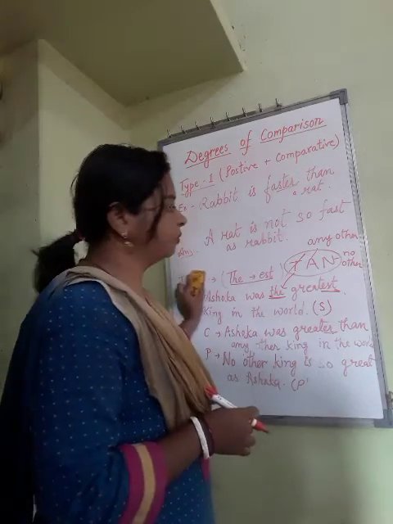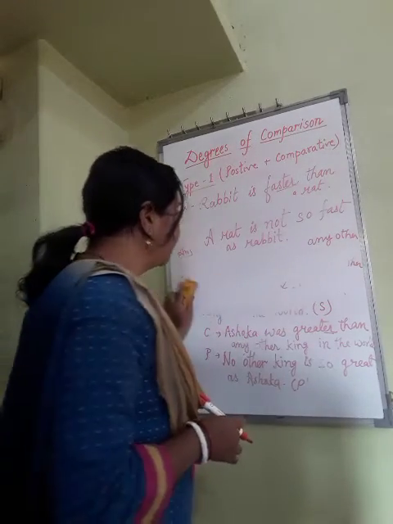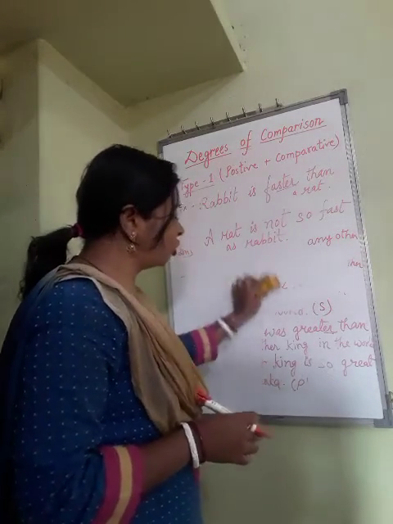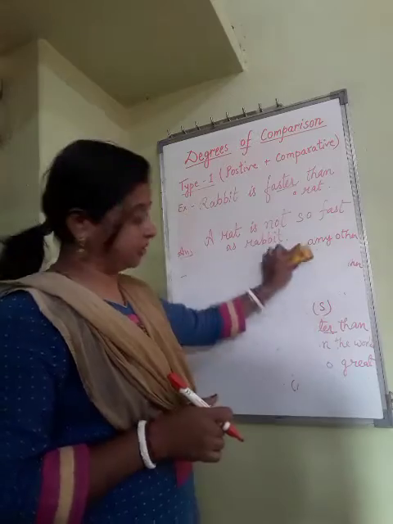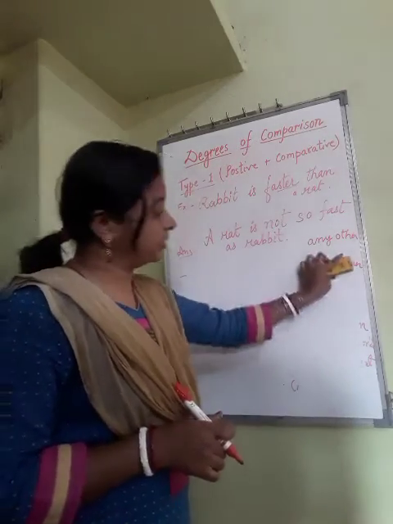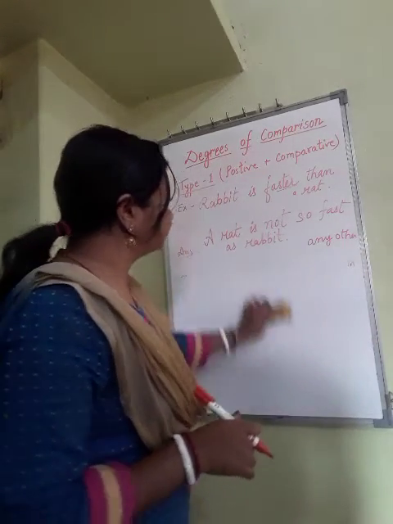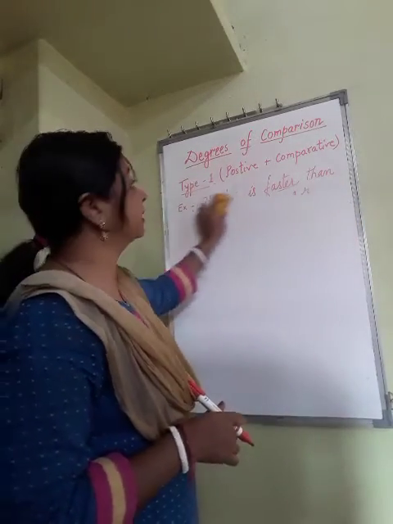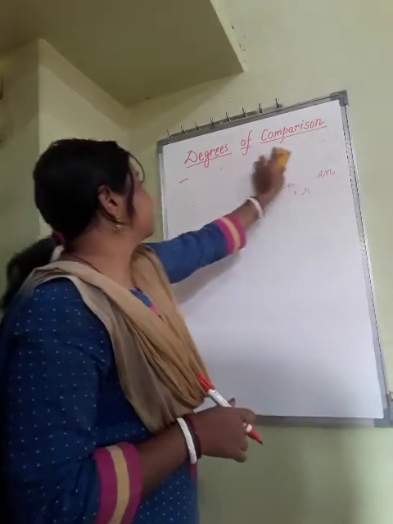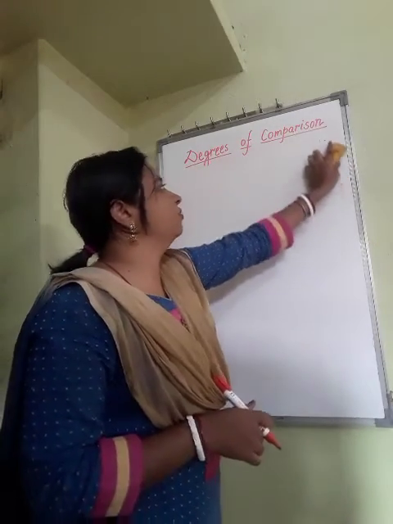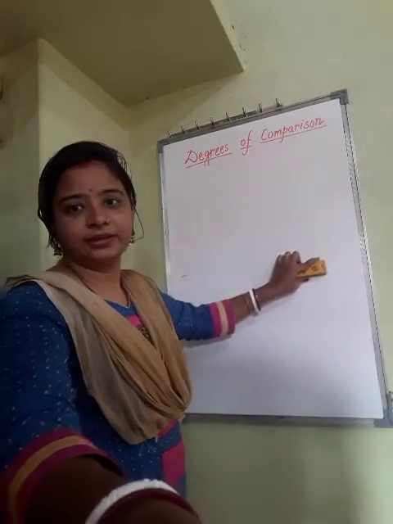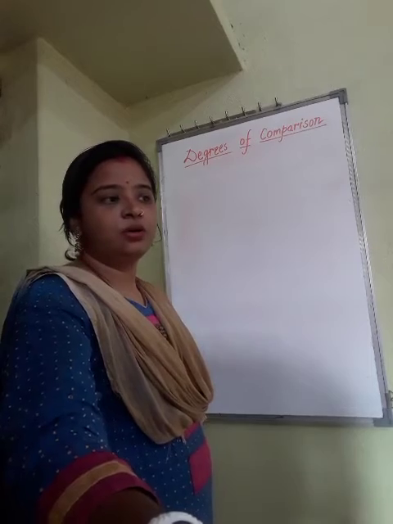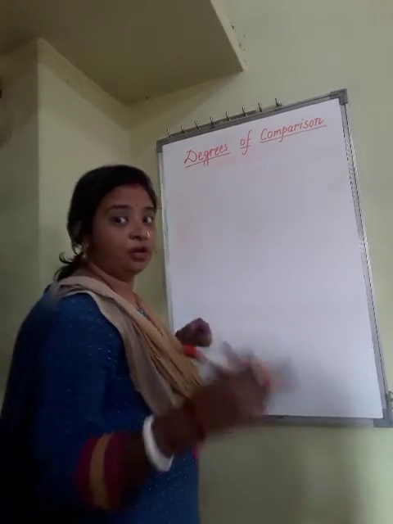Type 1 I hope was easy and you have understood. And type 2 includes all the 3 degrees: positive, comparative as well as superlative. And type 1 includes only positive and comparative. Now this type 2, I feel one more example is required. So one more example of this type 2.